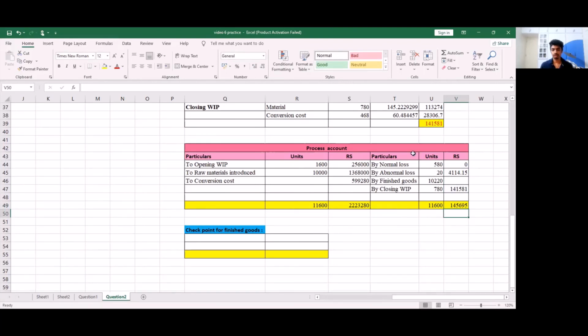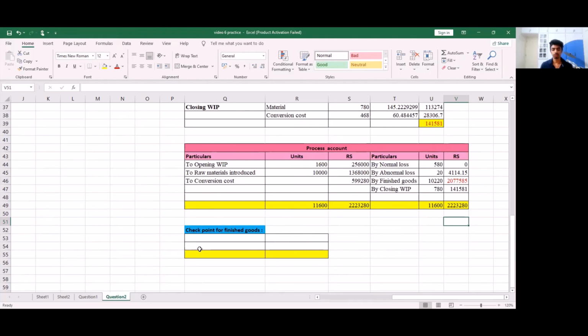So the difference is going to be the amount for finished goods, and this is going to be 22,23,280 minus 1,45,695. When I do this, I get an amount of finished goods as 20,77,585. With this, we are done with the process account, and we have to check if what we got is right.